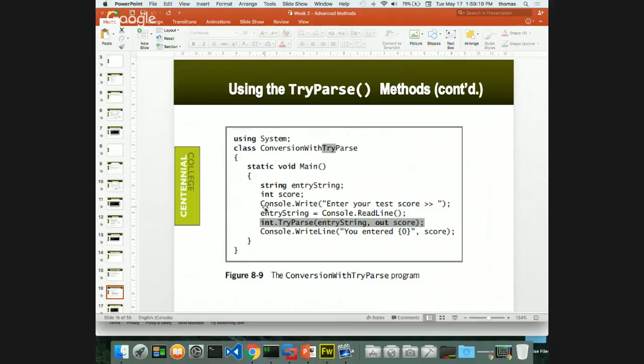You're not writing it. But when we pass in the score, I don't actually have to say score is equal to int.tryparse. I don't do that. I say int.tryparse, take my string, and pass in an out type parameter, which is score, and it'll be stored inside my score. That's what out does. And that's the advantage of using out when you don't have control. Like for us right now, ref and out, same thing.